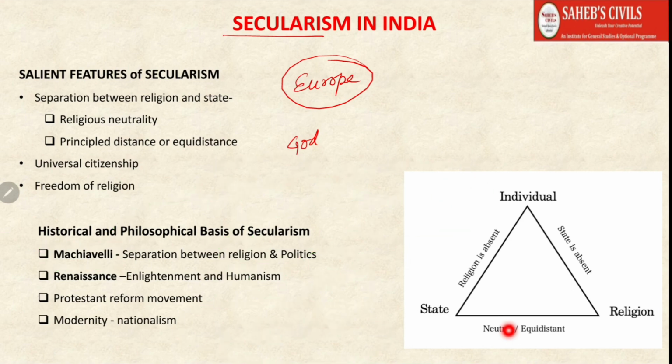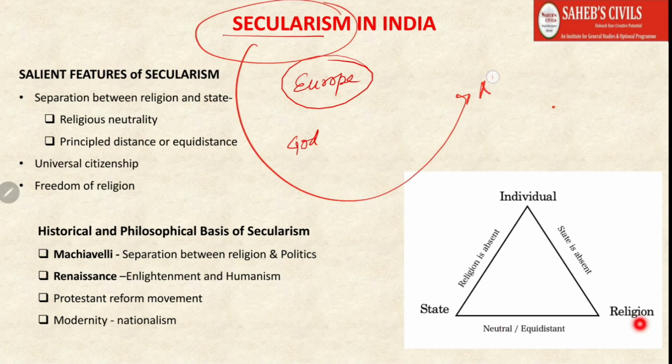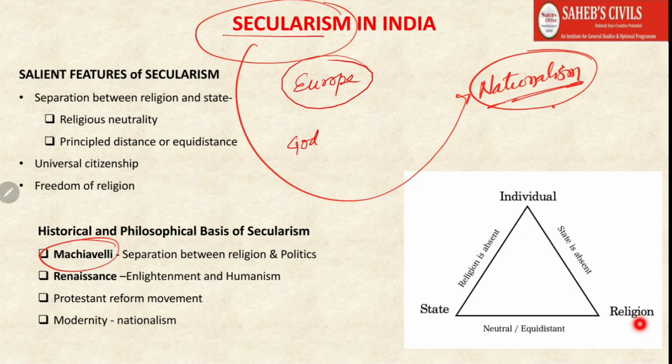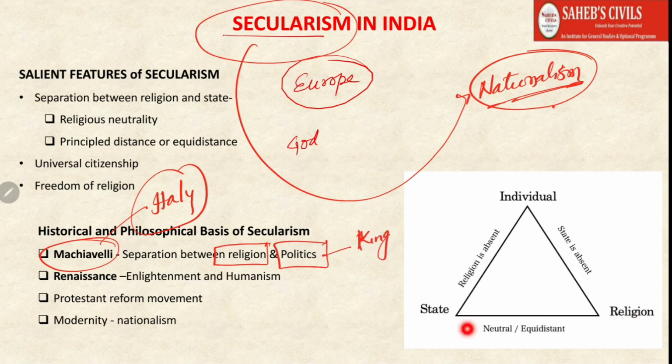It is not that secularism is coming alone. There is a specific background. So the rise of secularism occurs simultaneously with the rise of nationalism, okay. Since Machiavelli was concerned with the glory of Italy, he wanted Italy to become a powerful country. And if Italy has to become a powerful country, what does it need to do? It needs to put religion and God in the background, and politics must come to the foreground, so that the king becomes very powerful, and in turn Italy becomes a powerful country.